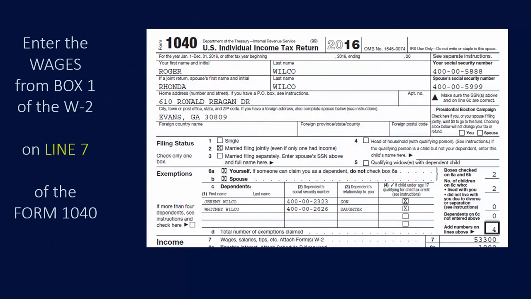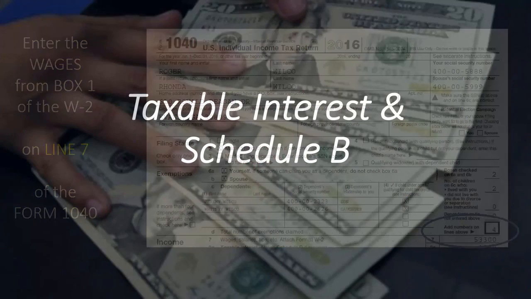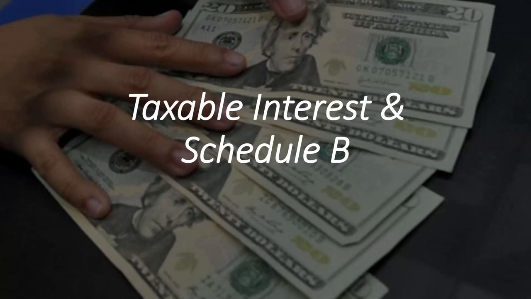On the 1040, you would enter the wages, as we said, from Box 1 of the W-2 on line 7. So now let's move to taxable interest and Schedule B.